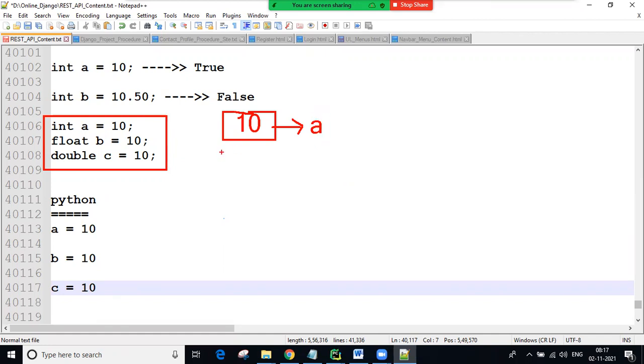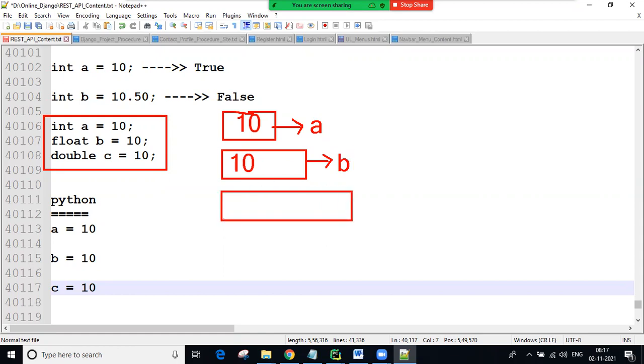Now next, in the float, guys, compared to int, some bigger memory is required. So here B is there. Next, in the double, guys, even more memory is required. But your value is the same, 10. So to store this, we require C. I mean, this is the C variable.